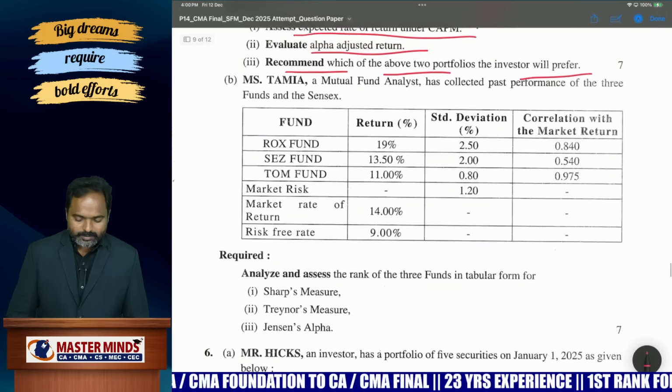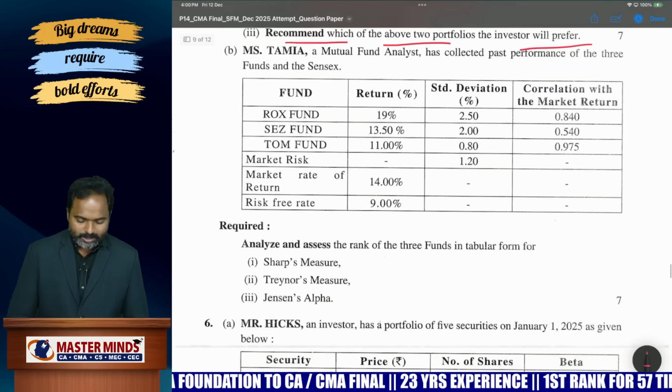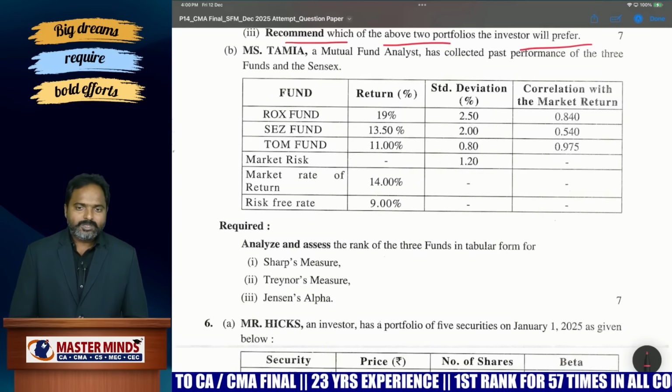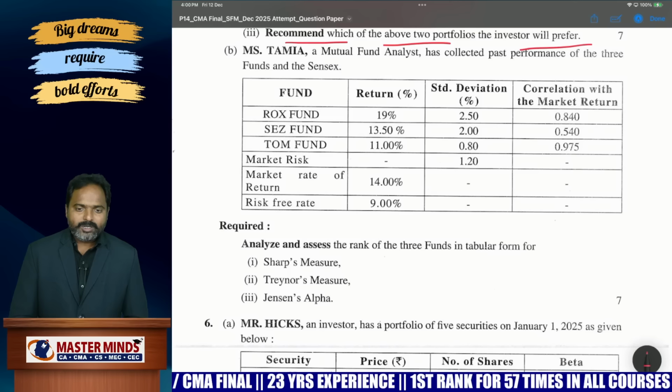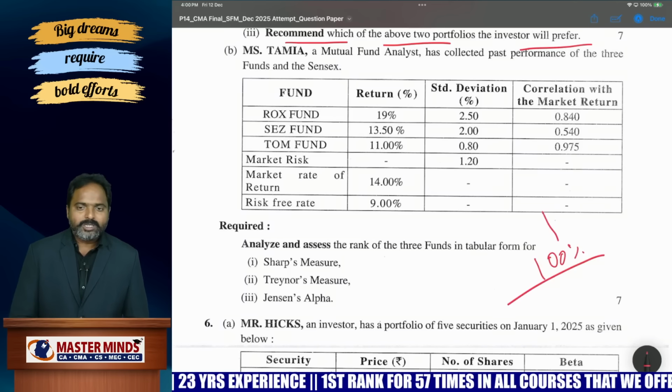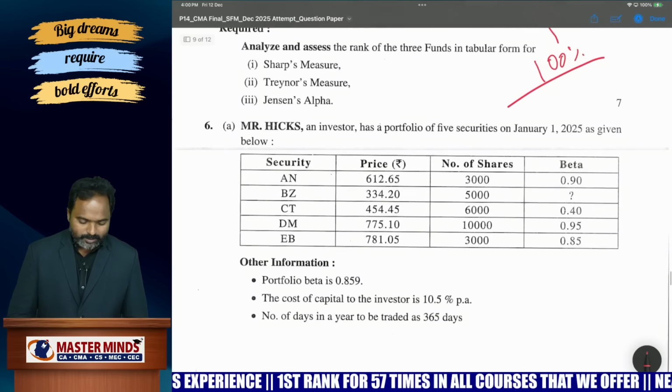And next they are asking about mutual funds. Of course this is Sharpe, Treynor and Jensen's alpha. This type of model is already covered in our classroom discussion, and even the material is there. So the 100% same problem has been asked in the examination. It's very easy, students can do this problem.